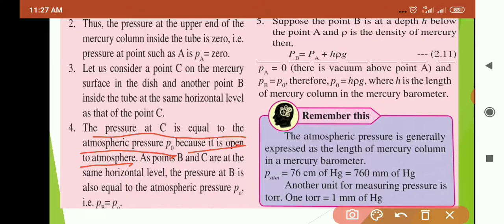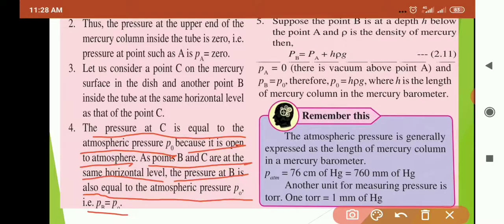C is at the surface of the mercury which is in the container. So it is open to the atmosphere and the pressure at C will be the atmospheric pressure. As points B and C are at the same horizontal level, the pressure at B also will be equal to C, also equal to the atmospheric pressure P0. So PB is equal to P0.